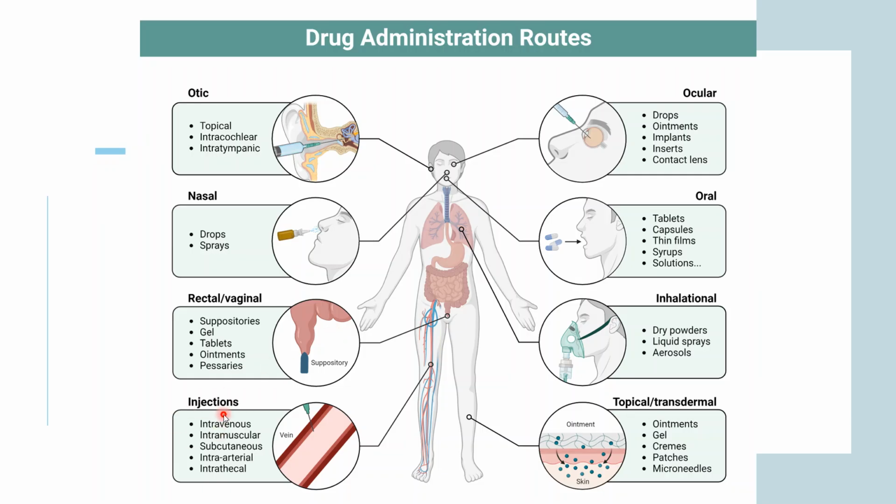So when you're talking about injections, it could be intravenous, intramuscular, subcutaneous, intraarterial, intraarticular. So basically it could be in veins, muscles, arteries. So this is how the injections are going to give you that particular drug administration technique. It is directly invading into your body, and 100% of this intravenous drug is going into your bloodstream.